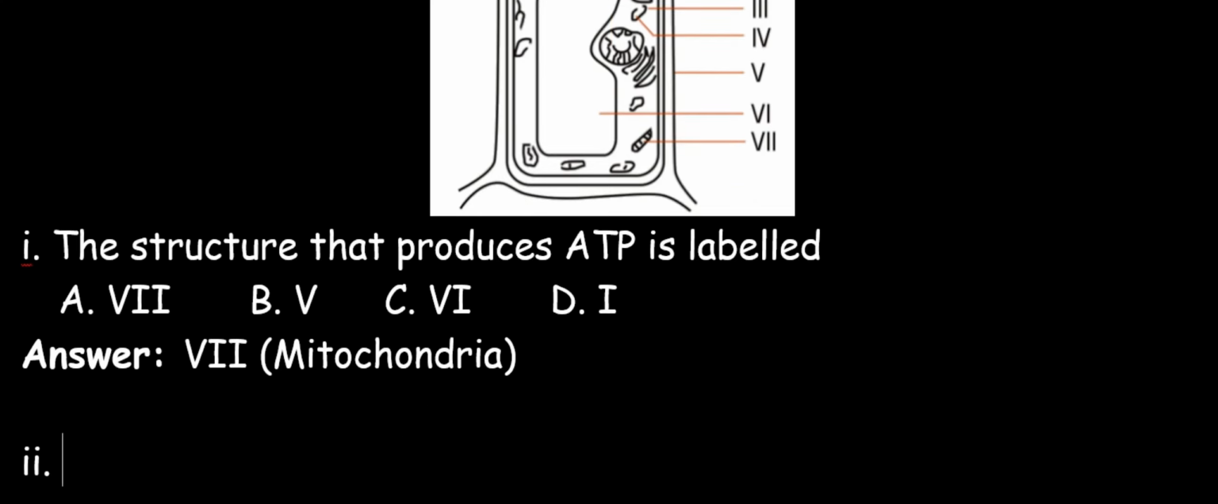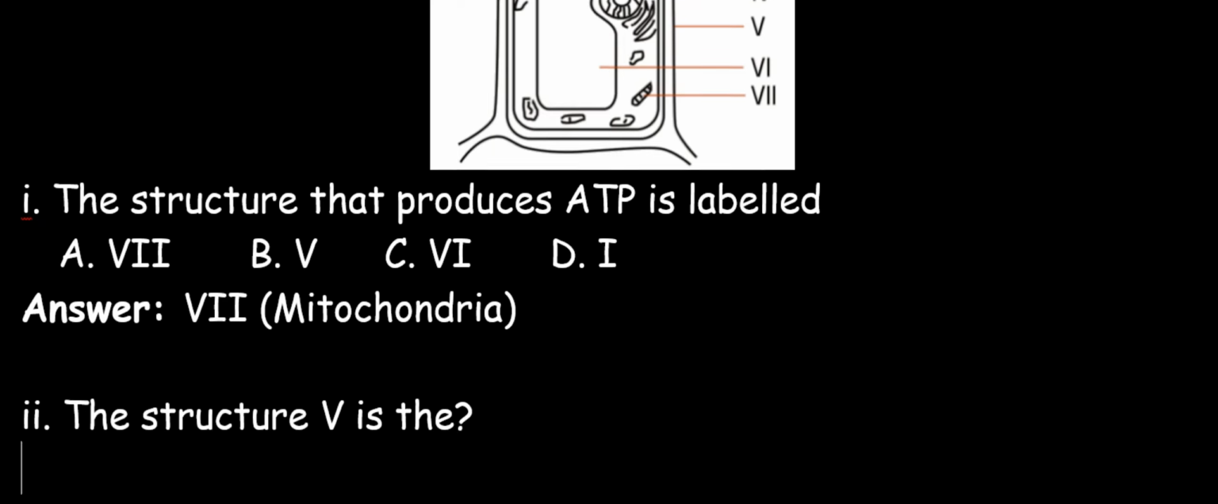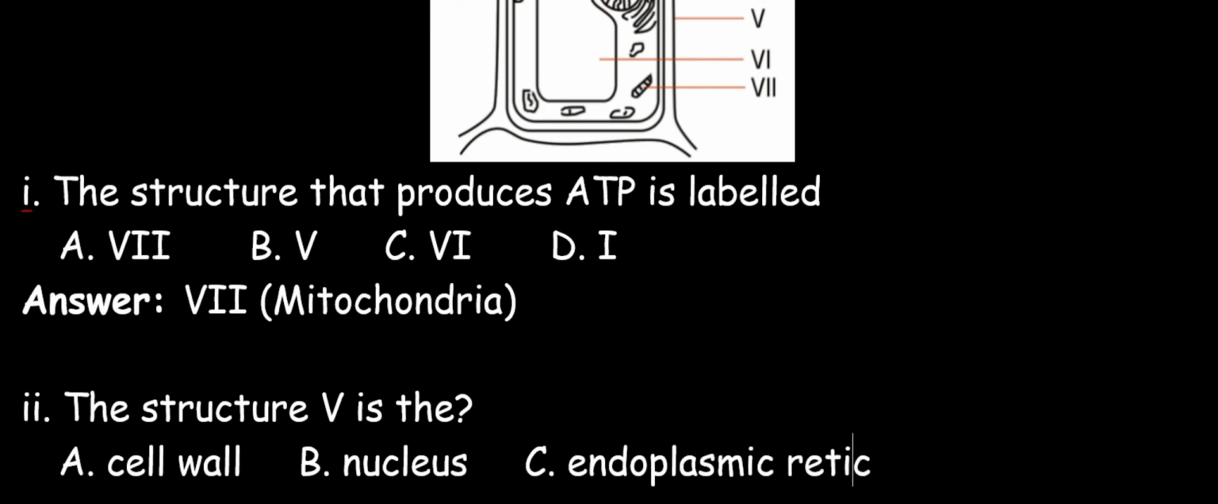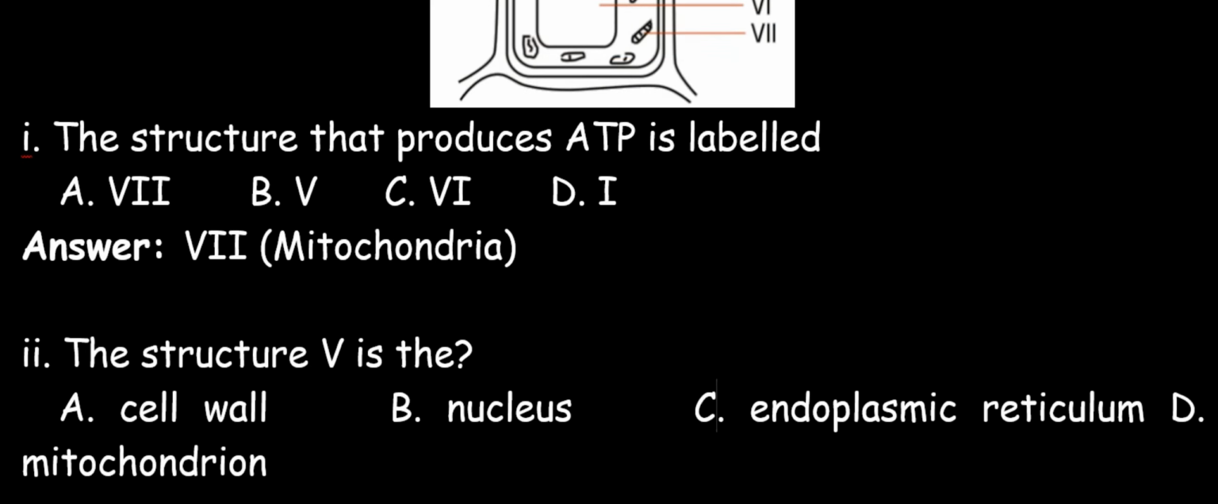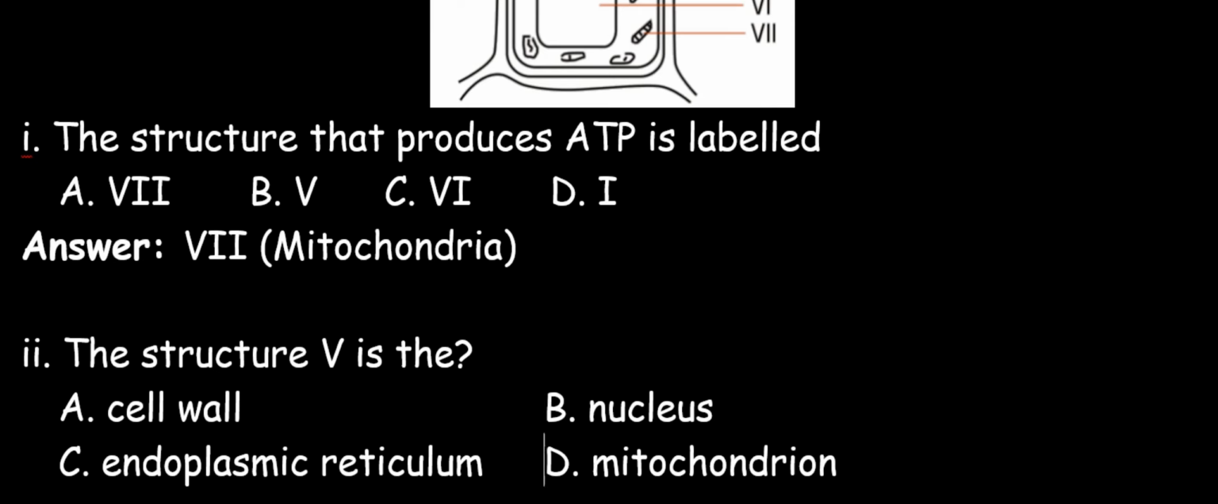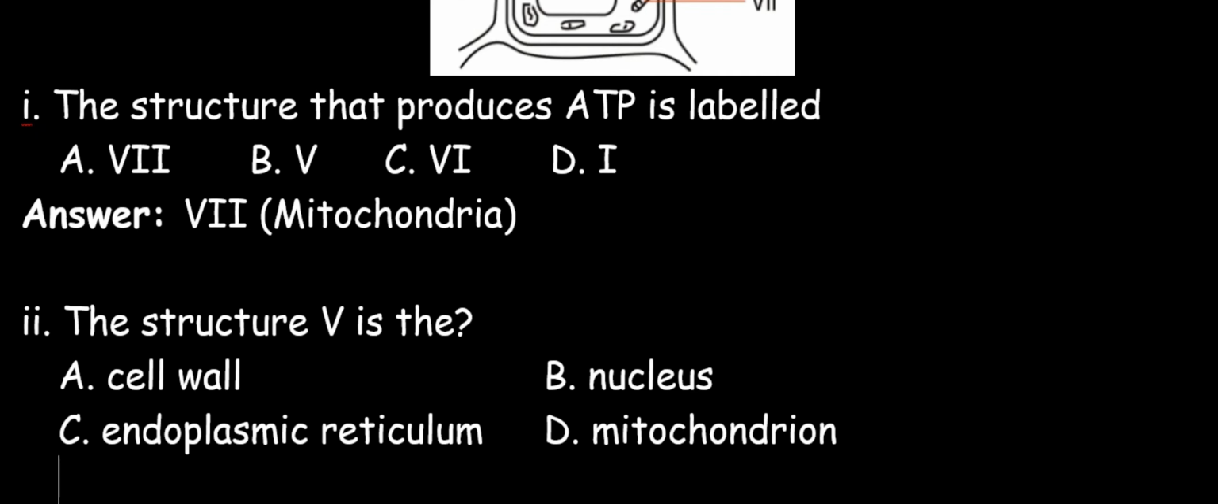The second question on this diagram says the structure labeled V is the A. Cell wall, B. Nucleus, C. Endoplasmic reticulum, D. Mitochondria. If you still refer back to the diagram, you will see that V is the cell wall. This diagram is that of a typical plant cell, and a plant cell has a cell wall. So this brings our answer to what? Cell wall.